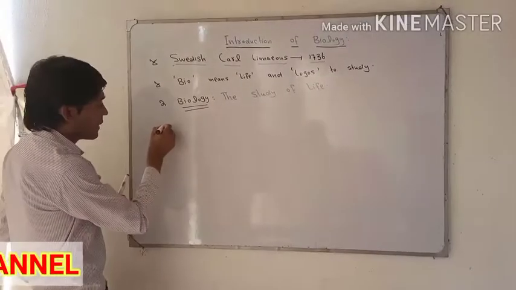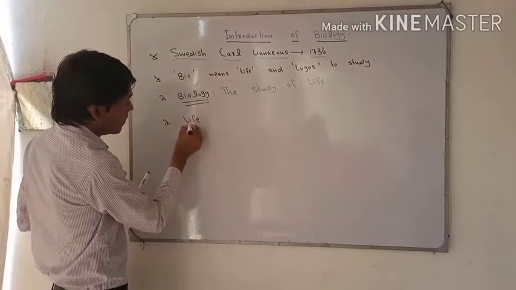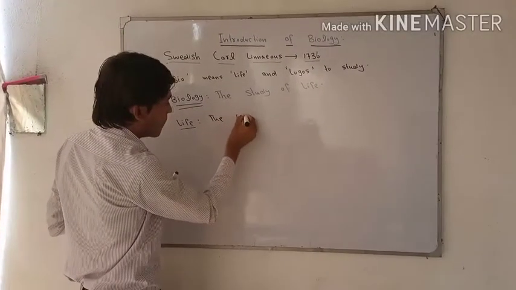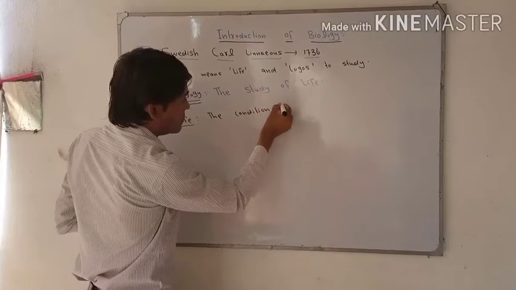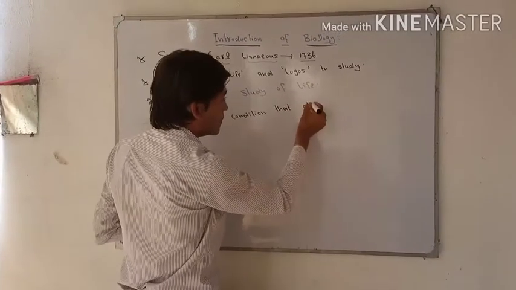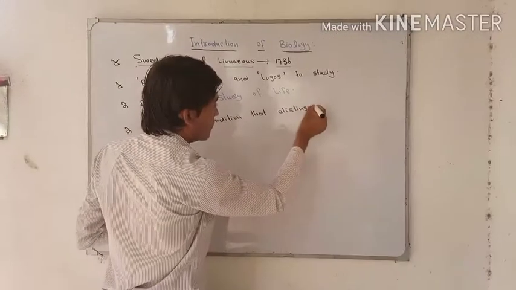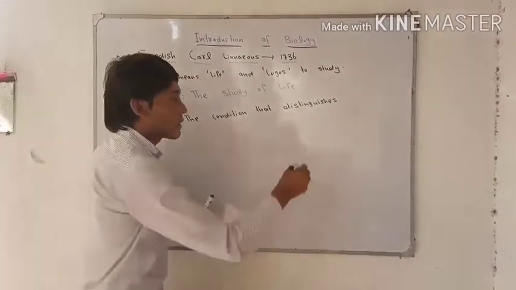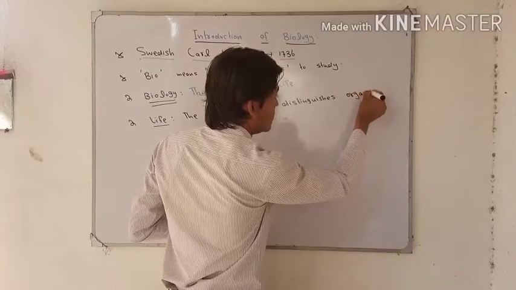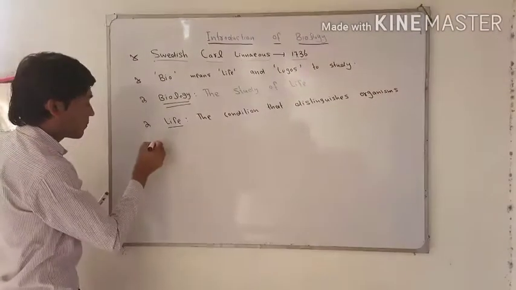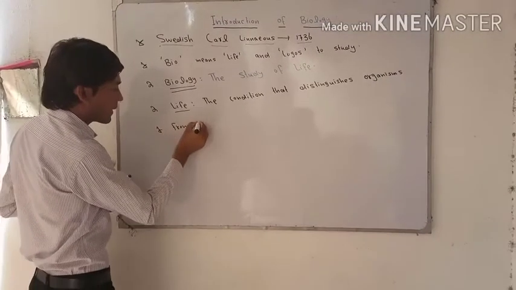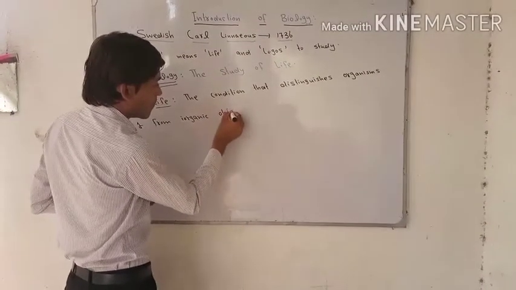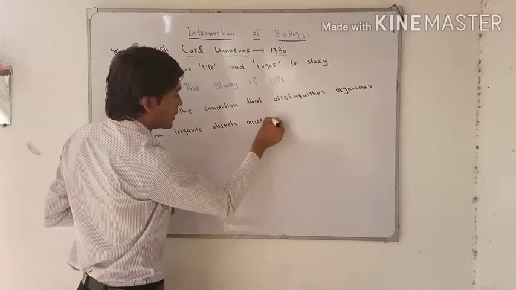Now, what is basically life? Life is the condition that distinguishes organisms from inorganic objects and dead organisms.